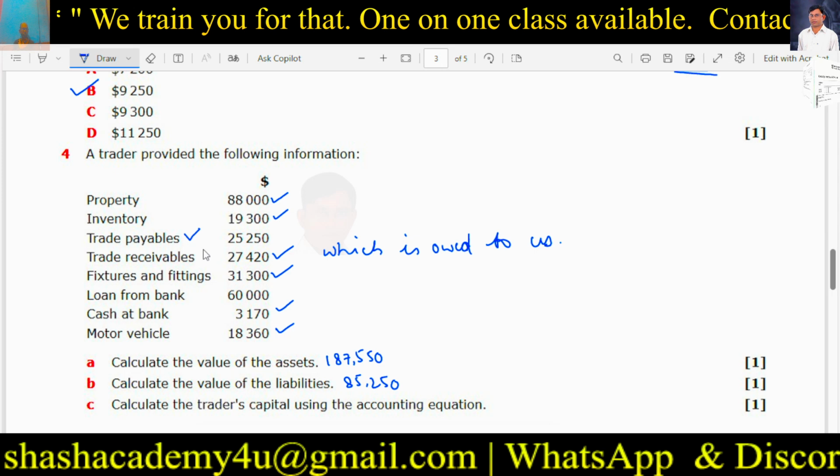Calculate the trader's capital using the accounting equation. So this minus this, simple. So we have to subtract this from this. So we get the accounting equation. So how do you calculate? Capital is equal to assets minus liabilities.